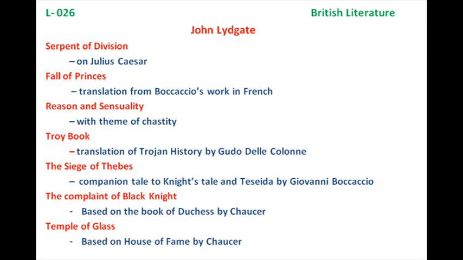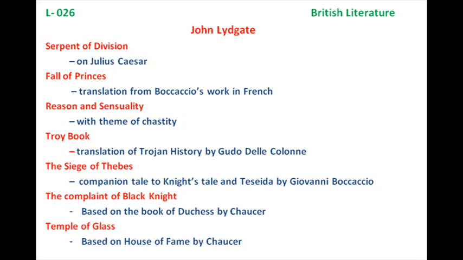Troy Book, as the name suggests, is about the history of Troy. John Lydgate started writing this work at the command of the Prince of Wales, and later he continued writing it for Henry V of England.